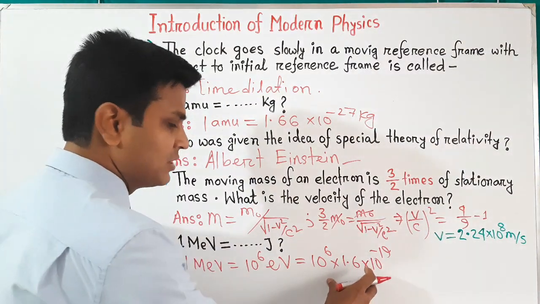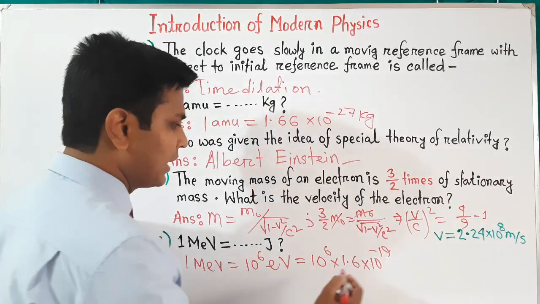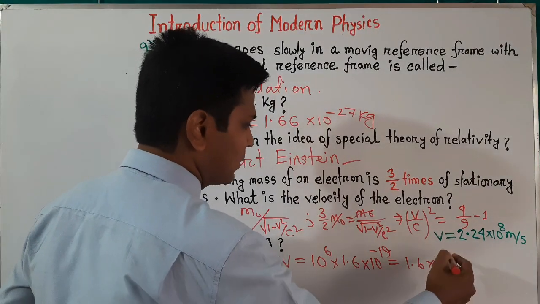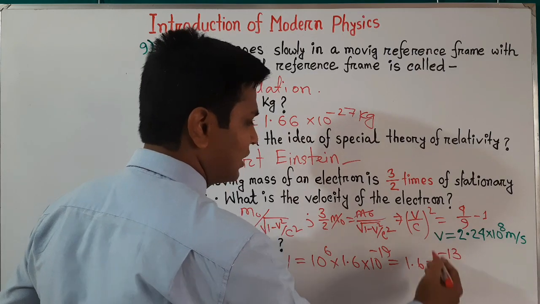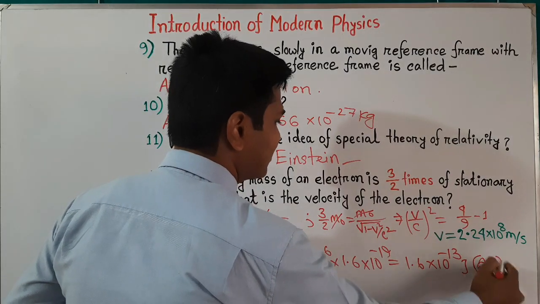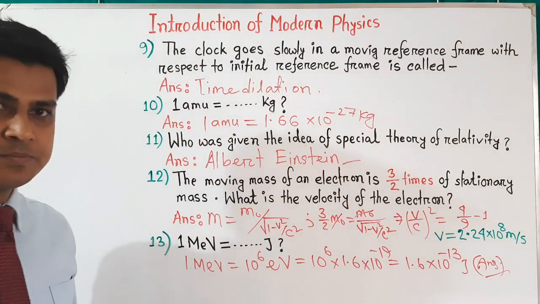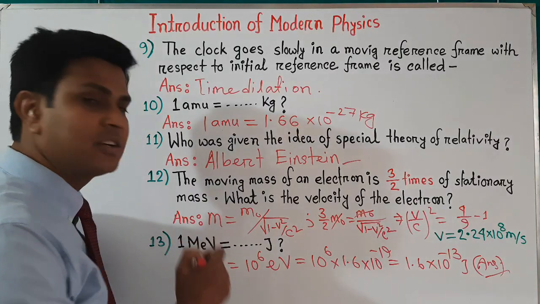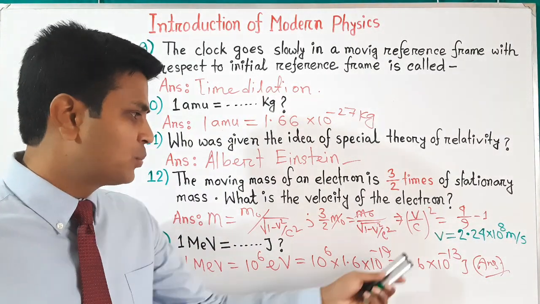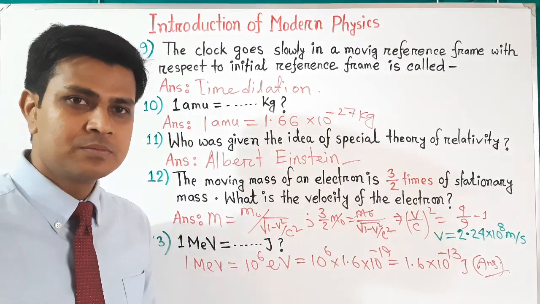So if we calculate these two expressions, then we will get the result 1.6 into 10 to the power minus 13, and its unit will be joule. So this is the answer of that question. So we can say 1 mega electron volt equals 1.6 into 10 to the power minus 13 joule.